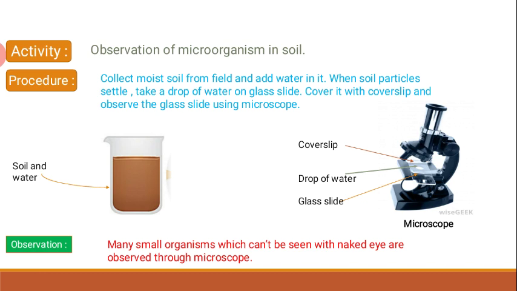Let us perform an activity to see the microorganisms in soil. Collect moist soil from a field and add water to it. When the soil particles settle, take a drop of water on a glass slide, cover it with a cover slip and observe the glass slide using a microscope. We observed many small organisms which cannot be seen with the naked eye.